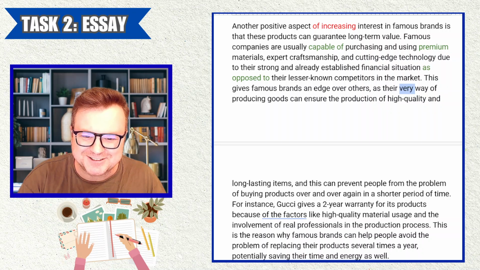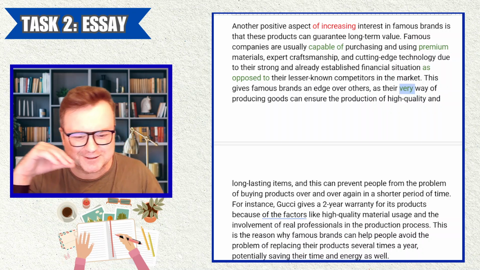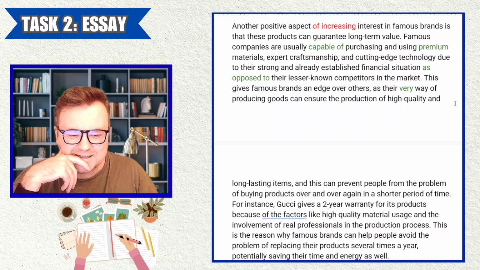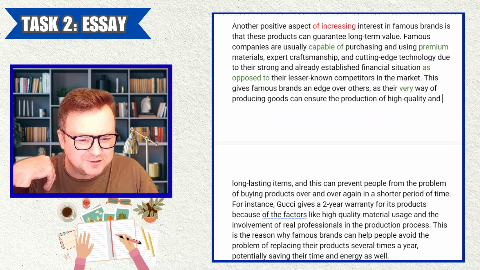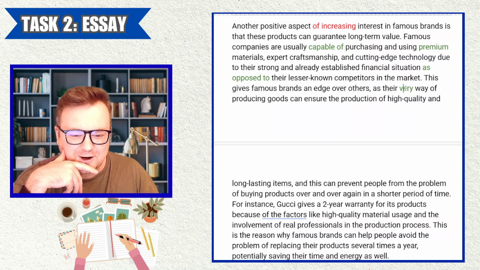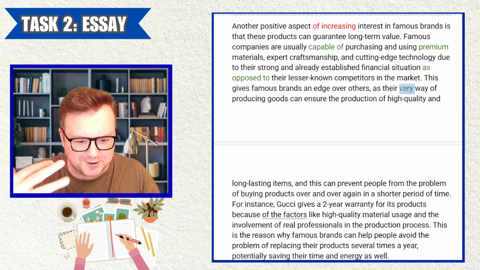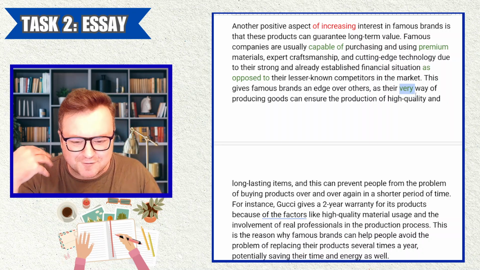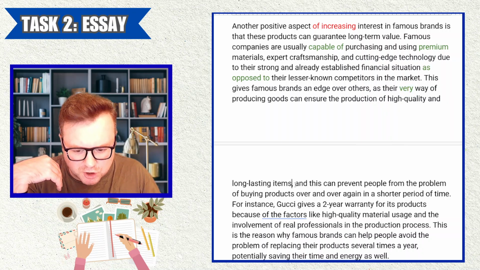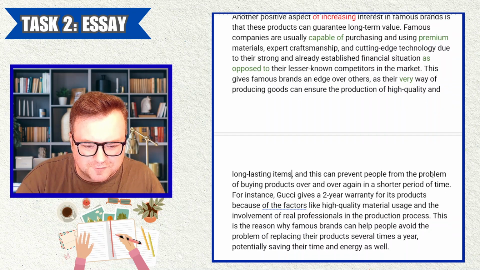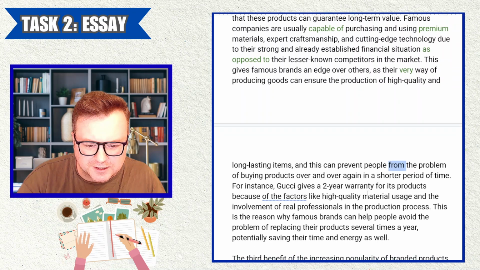Oh, this is a very interesting use of very. Yeah, as I guess, an adverb of focus, as their very way. It could even be an adjective of focus. I've had thousands of students in my life, and I don't know if anyone's ever used very in this way. Really good stuff. As their very way of producing goods can ensure the production of high quality and long lasting items, comma, and this can prevent somebody from, cool, the problem of buying products over and over again in a shorter period of time.